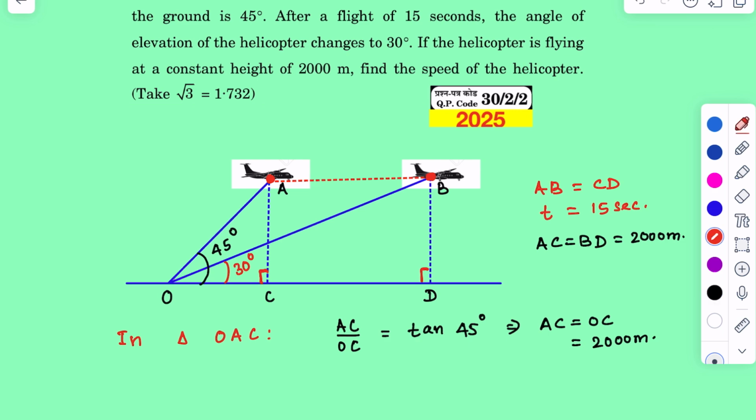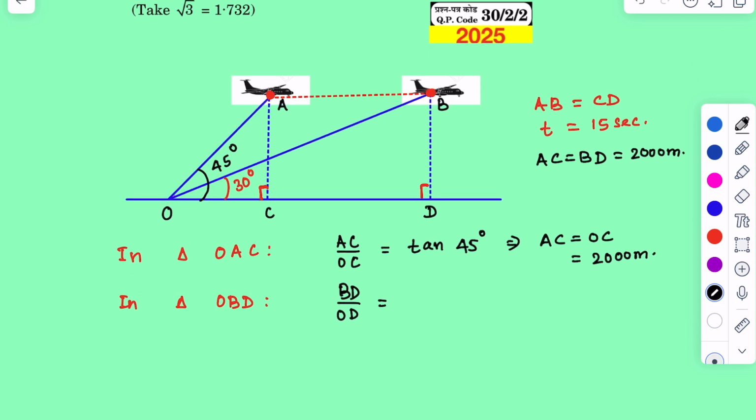Next, in triangle OBD, we can write BD by OD will be equal to tan 30 degrees.